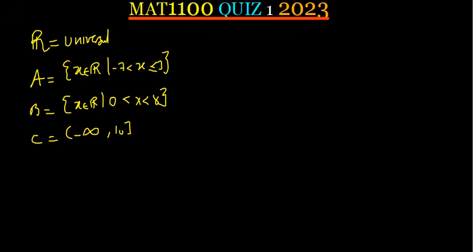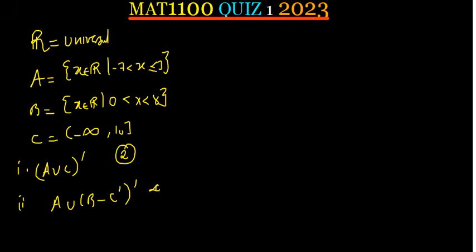The first one is A union C complement. That was the part 1. And then part 2 was saying A union B minus C complement, and then A complement. So this one is 2 marks, this one is 4 marks.